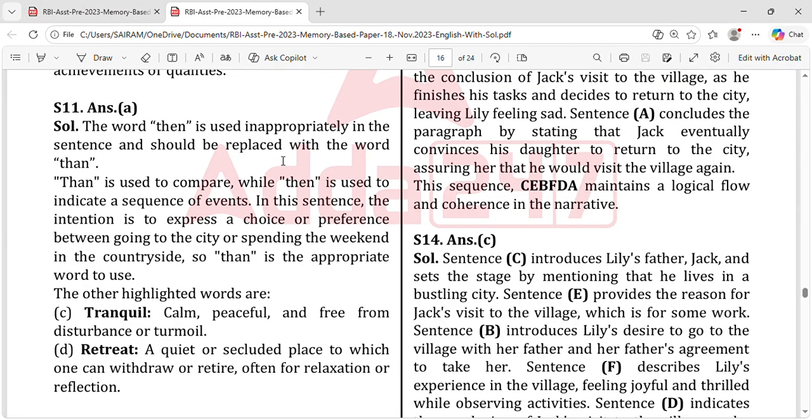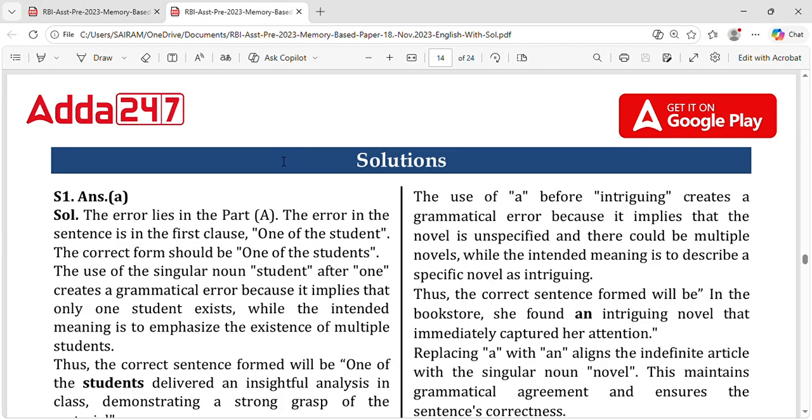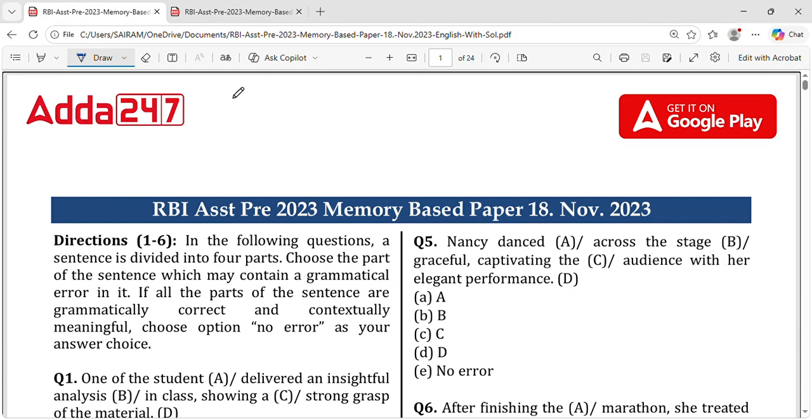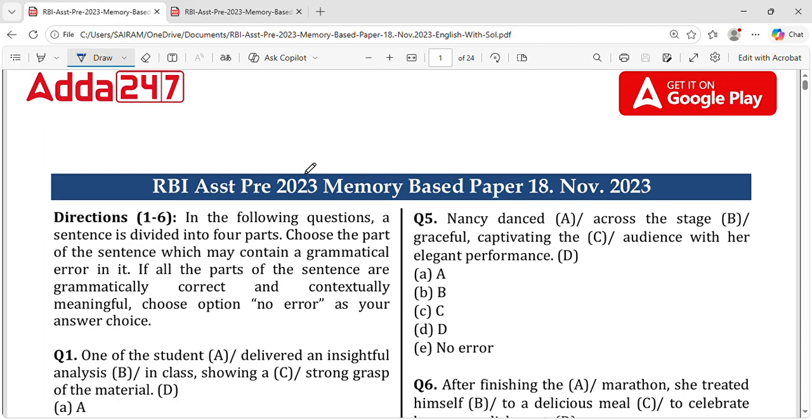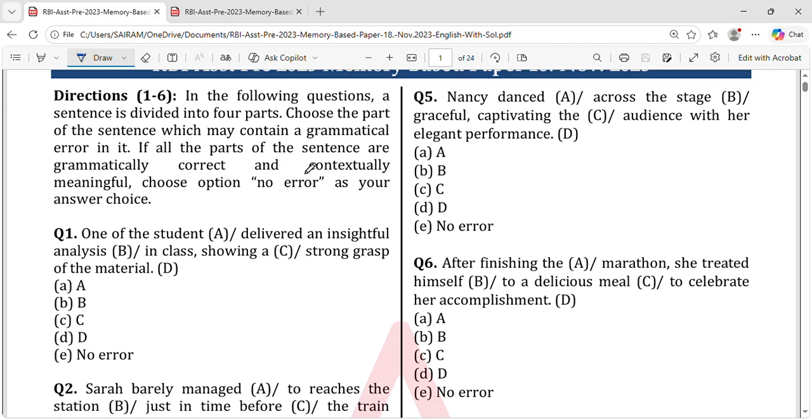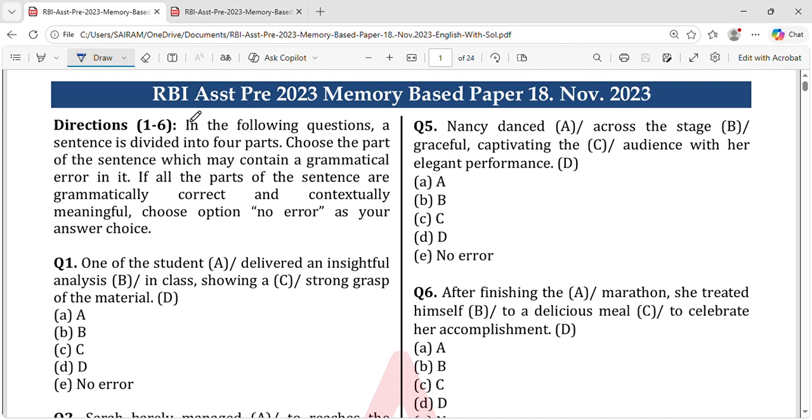Just a minute. And the keys are there, so I can't move this original forward. So I kept another PDF open, the same one, on another. So yeah, this is directions 1 to 6.